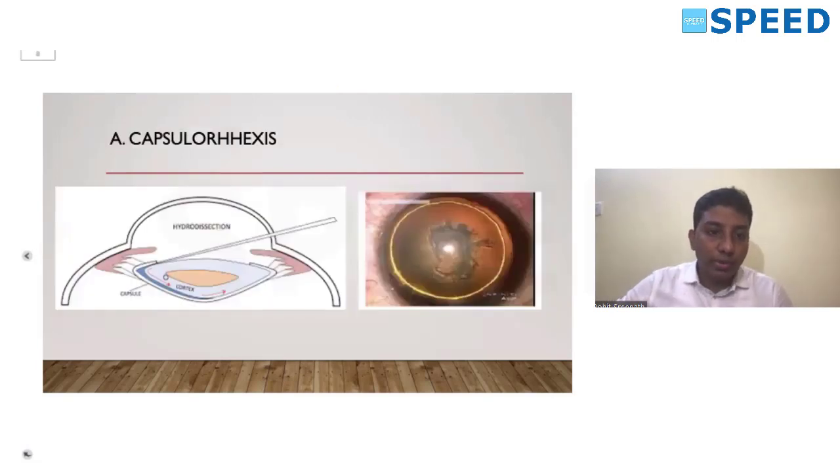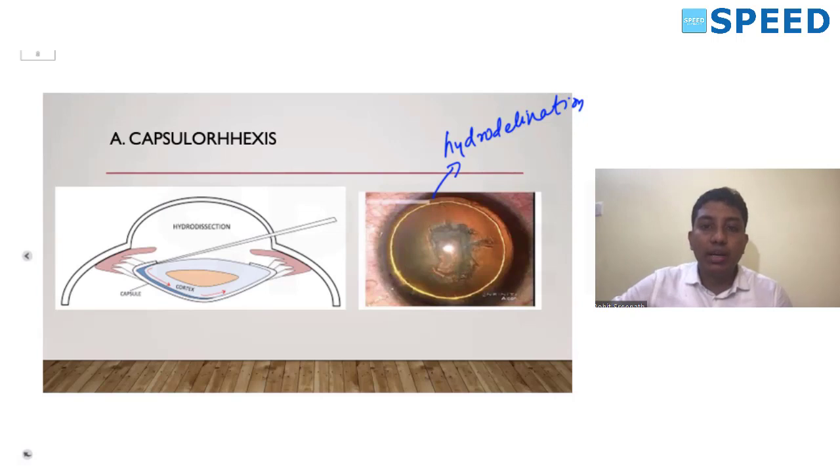So after we do the capsulorhexis opening, the hydro procedure is done, wherein the fluid wave is passed. Usually it is a cortical cleaving type of hydrodissection, wherein the fluid wave is passed behind the lens capsule, after which the lens will slightly rise. Okay, so what you see, the golden ring, is a feature of hydrodelineation. The golden ring sign is a feature of the hydrodelineation.